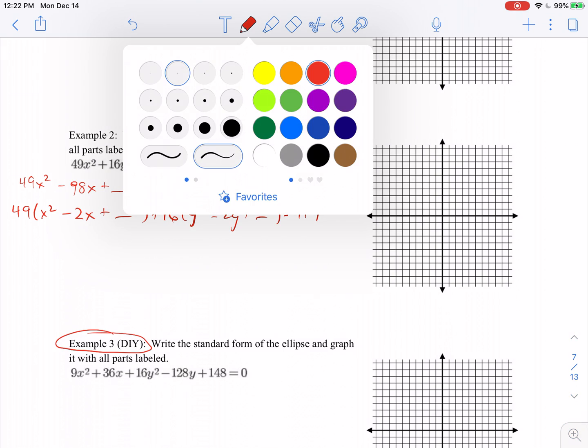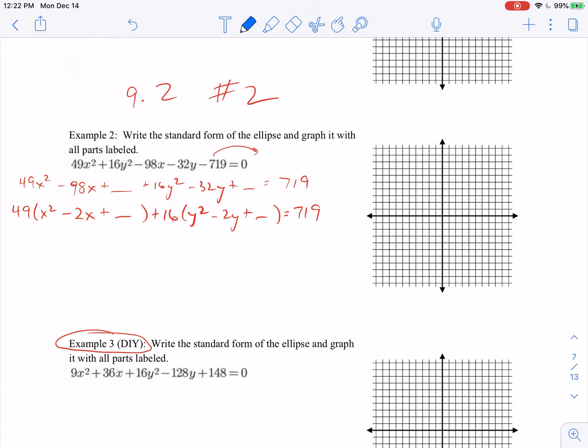All right. And then the idea is now we have this new middle term, negative 2. So I'm going to take negative 2, divide by 2, I get negative 1. I square it, which is positive 1. So I'm going to put a 1 here. And too often, students put plus 1 over by the 719. You're so used to adding 1 on both sides.